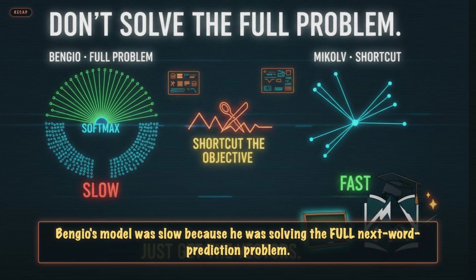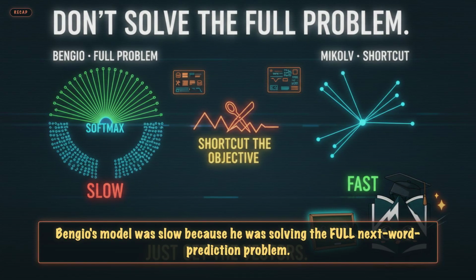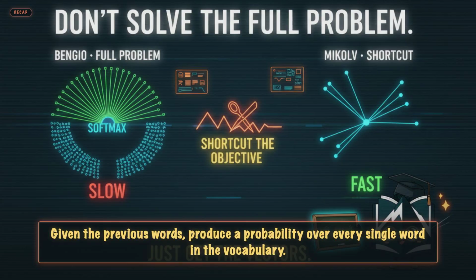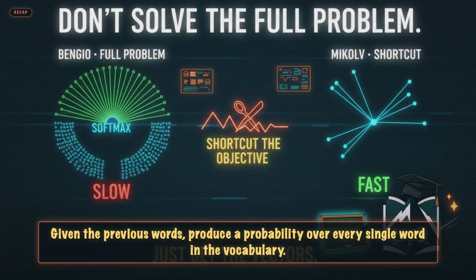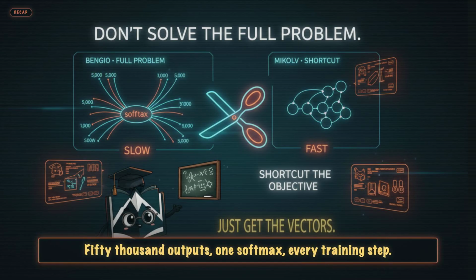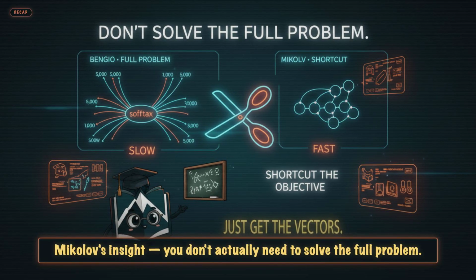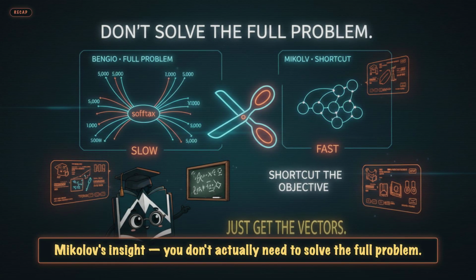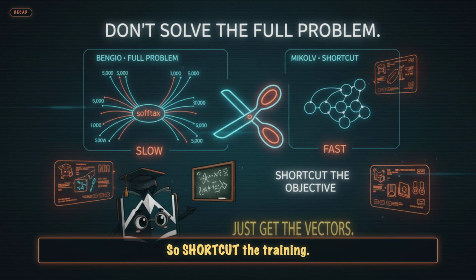The puzzle. Bengio's model was slow because he was solving the full next word prediction problem. Given the previous words, produce a probability over every single word in the vocabulary. 50,000 outputs, one softmax, every training step. That's the bottleneck. Mikolov's insight: you don't actually need to solve the full problem. You just need vectors that carry meaning. So shortcut the training. That's the whole game.